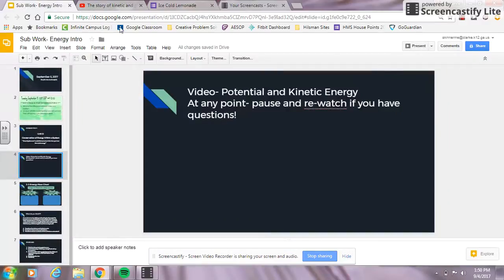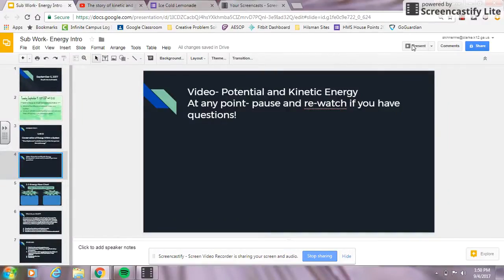All right, and we are actually going to pause there. Sorry to keep you on the edge of your seats about what's going to happen with our little man in the slingshot, but we're going to come back to this another day. So I hope that you've got a grasp on the basics of potential and kinetic energy.